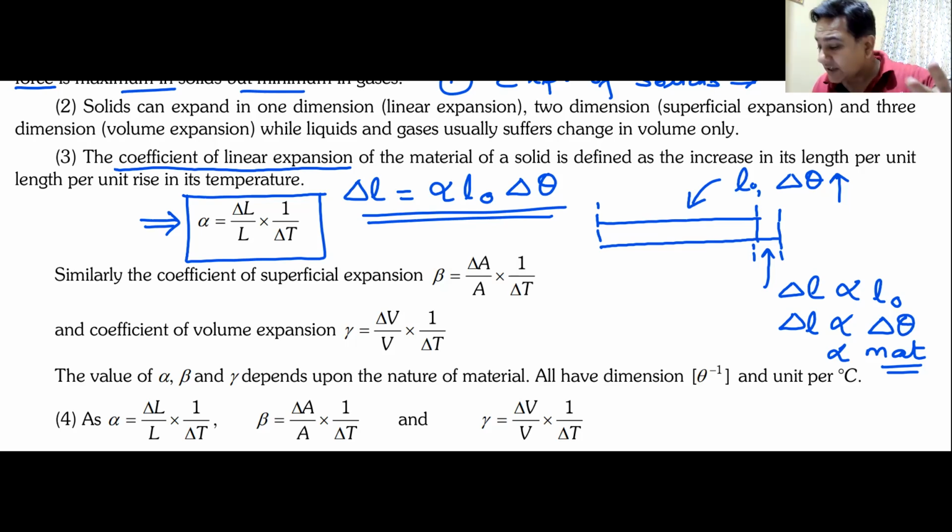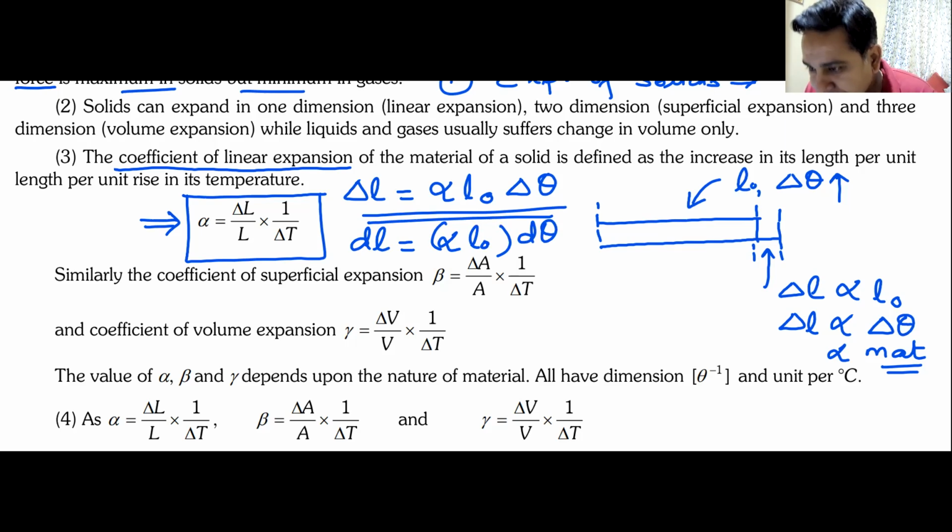So when you're talking about JEE, we also have to look at the differential form of this equation for a very, very small change in temperature. What is the very small change in the length? I'll write it like this: dL. Do you understand dL? dL will be equal to alpha L naught, you can put this in brackets so that it doesn't look bad, d theta. Do we understand this?